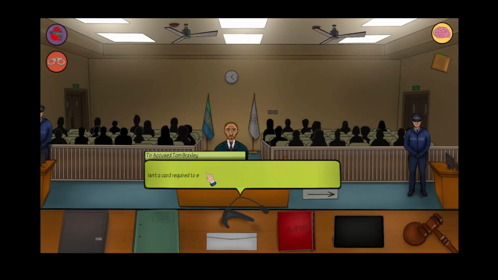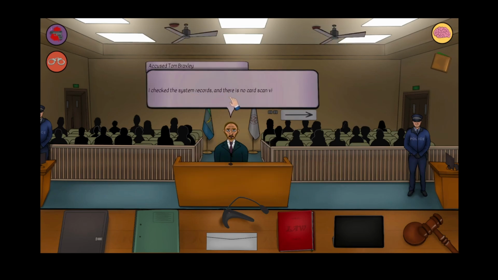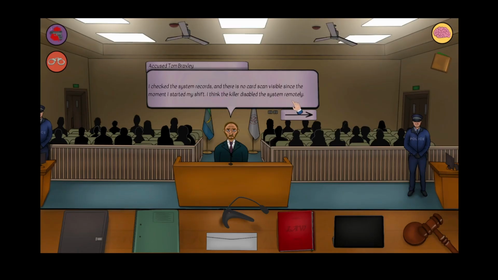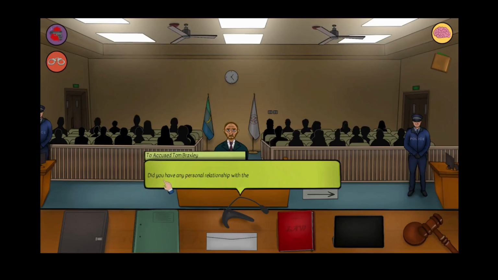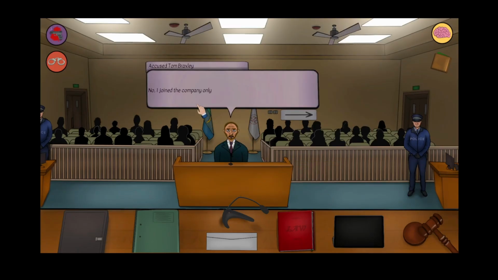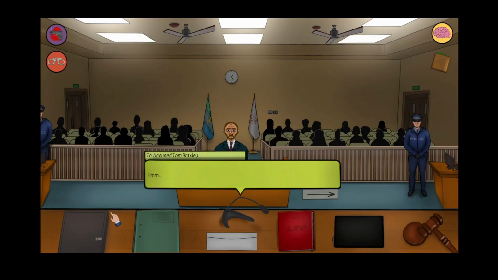Isn't a card required to enter the company parking lot? How do you think the killer could have gotten inside? I checked the system records and there is no card scan visible since the moment I started my shift. I think the killer disabled the system remotely. Do you have any personal relationship with the CEO? No, I joined the company only 2 months ago. I've only seen him from a distance. We had no arguments and no contact.